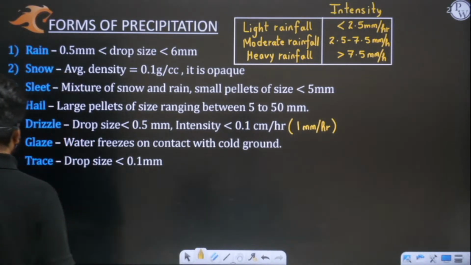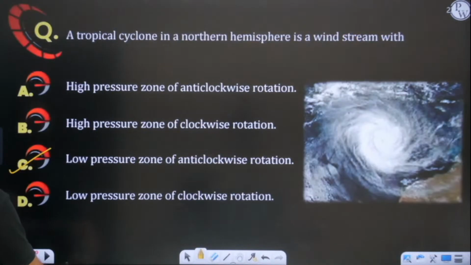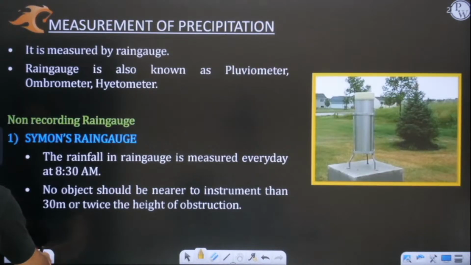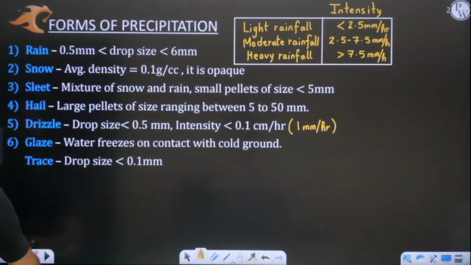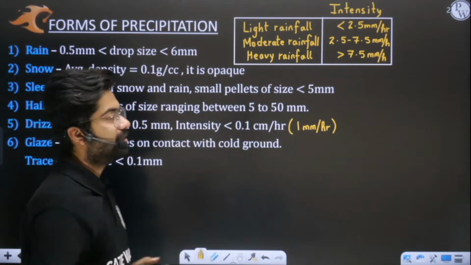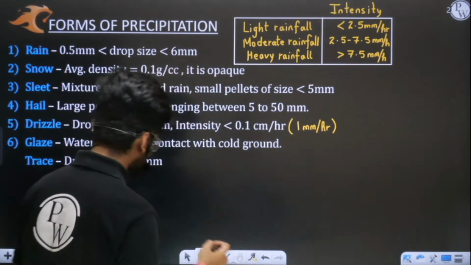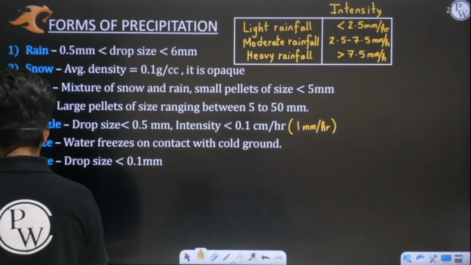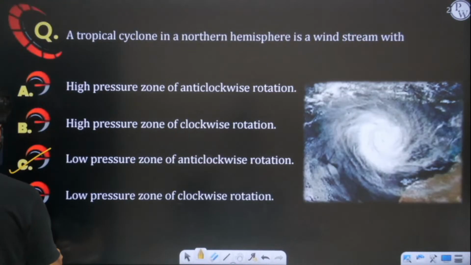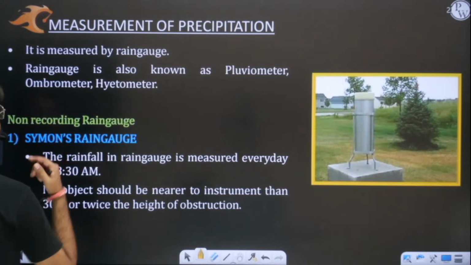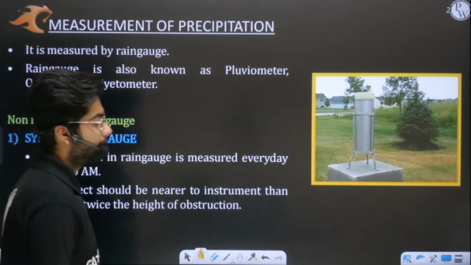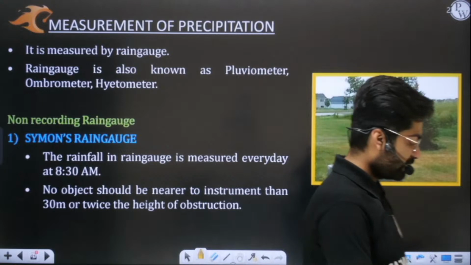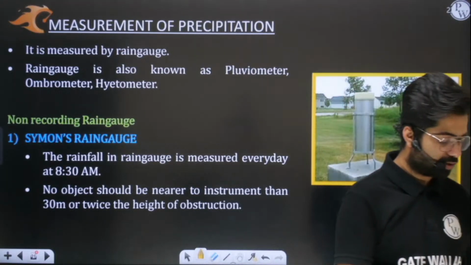So now we'll move further. Now we'll move further and we'll try to discuss measurement of precipitation. Okay. So I hope this forms of precipitation and all the factual data is fully clear to you all. Okay. So now we'll proceed further and we'll move on to measurement of precipitation, which is the ultimate objective of our today's class. So I hope you have understood till here.